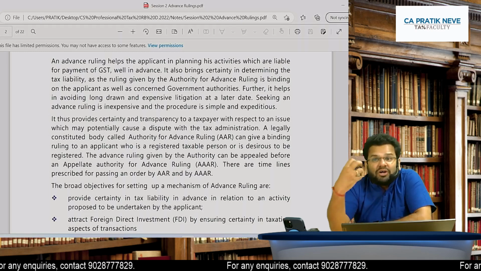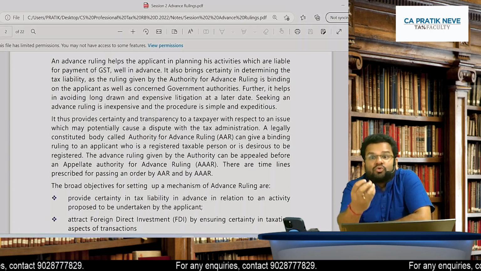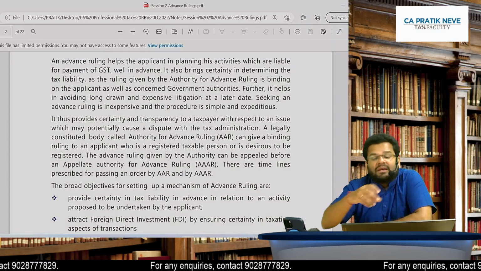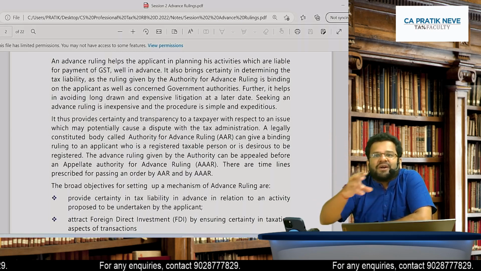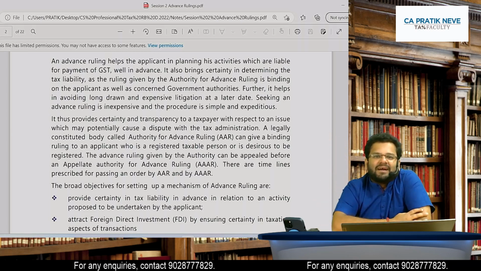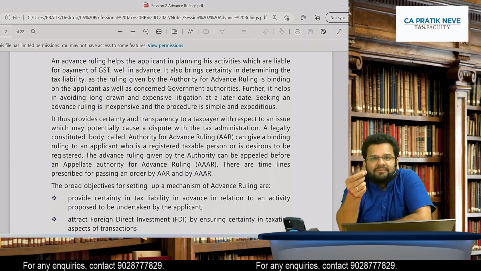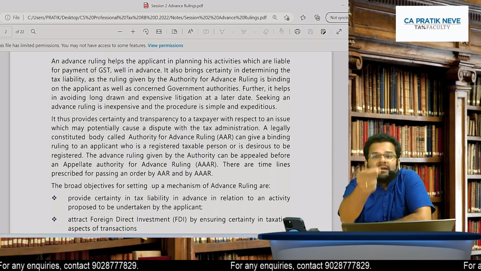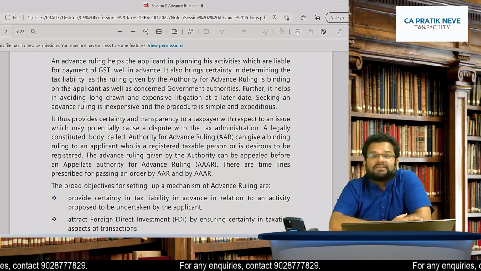In short, the assessee has some question in his mind. To solve that question, he can approach the AAR, Authority for Advance Ruling, and they will tell this assessee or applicant how he should handle the issue under GST. That is advance ruling.